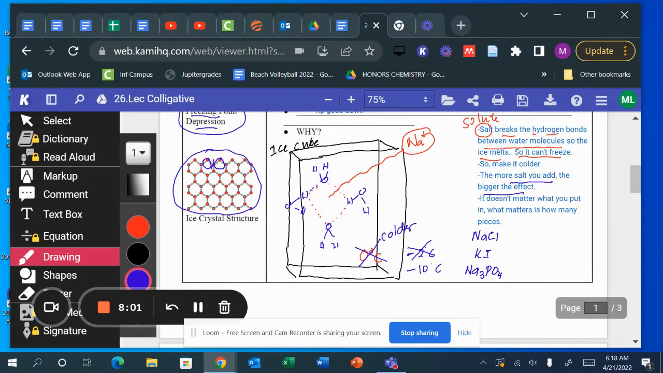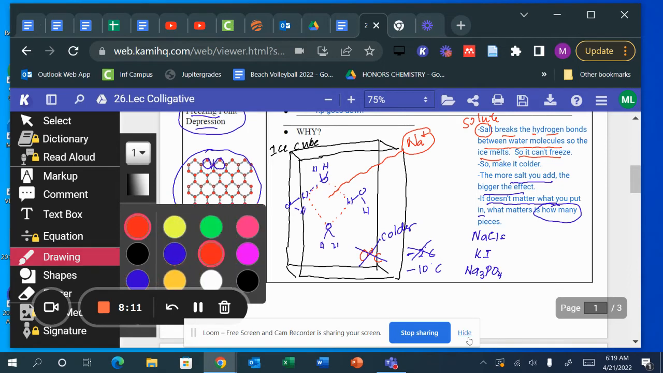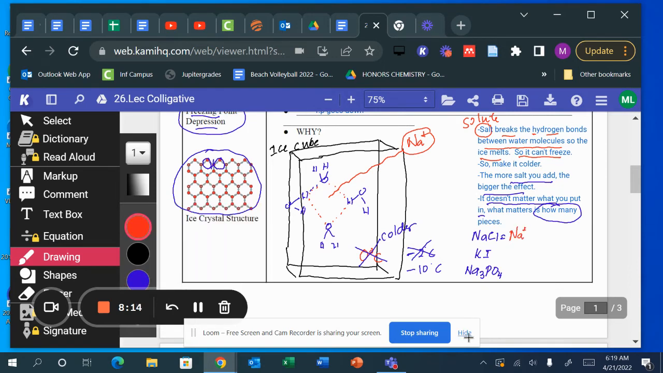Okay, so it doesn't matter what you put in. What matters is how many. That's very important. For example, if you put NaCl, NaCl breaks into Na+ and Cl-. So how many pieces do you have? Well, you have 2 pieces. Therefore, if you put NaCl in there, it will double the effect because you have 2 pieces. If you have KI in there, potassium iodide, K has a +1 charge, that's 1 piece. I has a -1 charge, that's another piece. You'll also have 2 pieces.